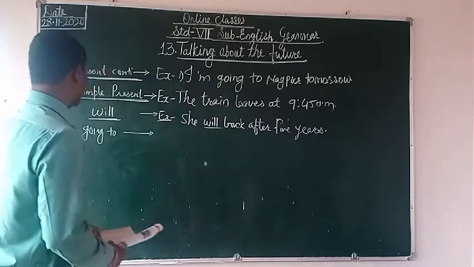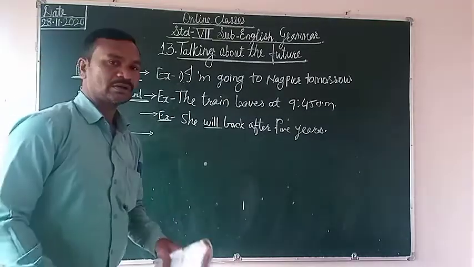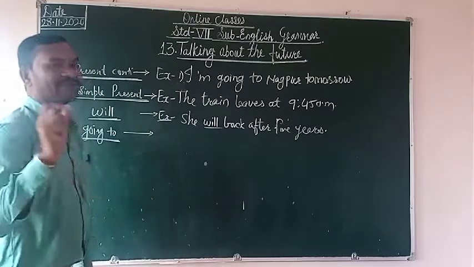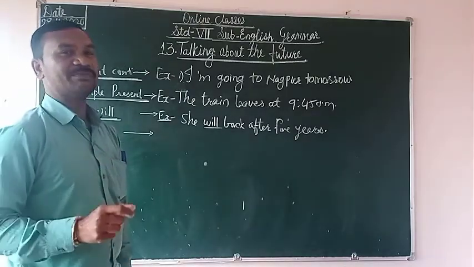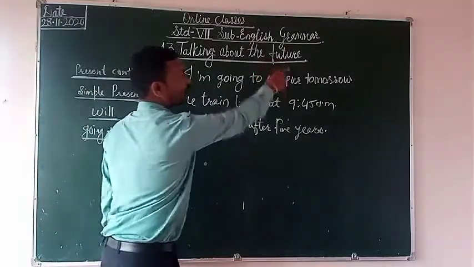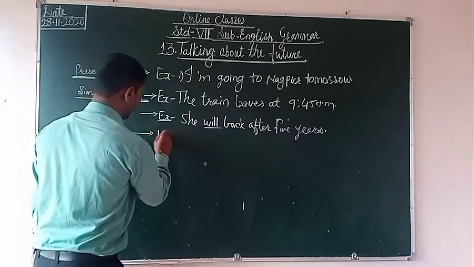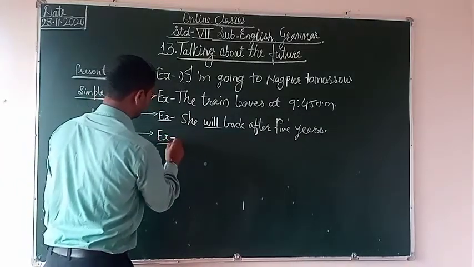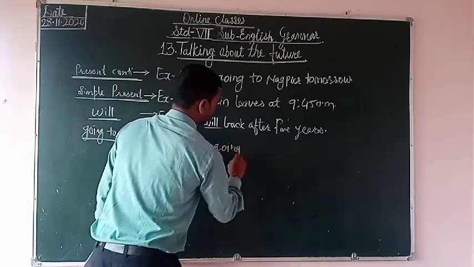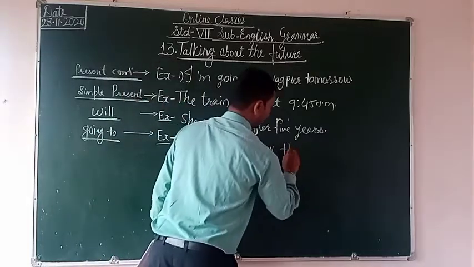Okay, now we are discussing going to. Here going to is a phrase, and this phrase you have to use in sentences for the future references. Okay students, now see the example. I am going to pay the money.